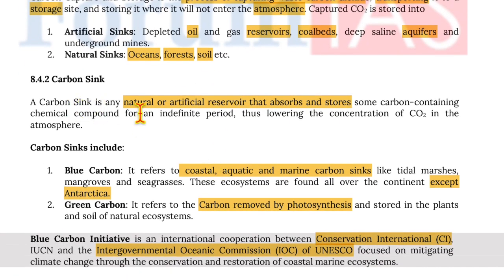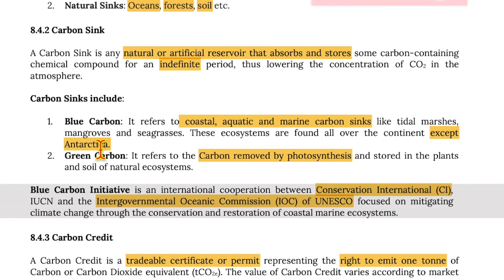Now, carbon sink is any natural or artificial reservoir that absorbs and stores some carbon-containing chemical compound for an indefinite period, thus lowering the concentration of CO2 in the atmosphere. Now, carbon sinks include blue sinks. It refers to the coastal, aquatic, and marine carbon sinks like tidal marshes, mangroves, seagrasses. These ecosystems are found all over the continents except Antarctica. Now, green carbon refers to the carbon removed by photosynthesis and stored in plants and soil of natural ecosystems.